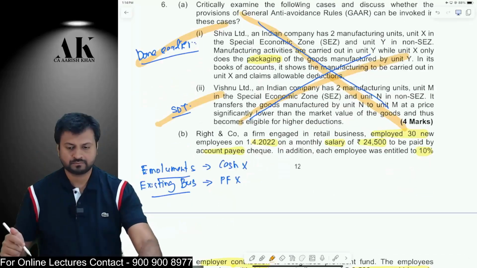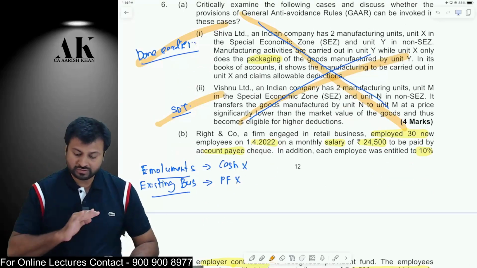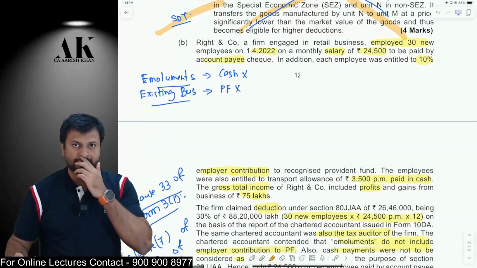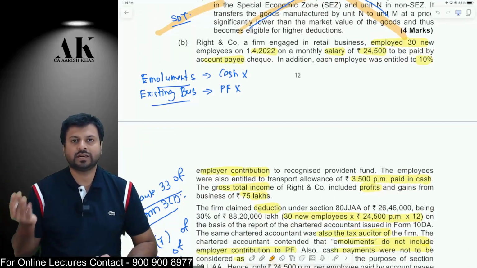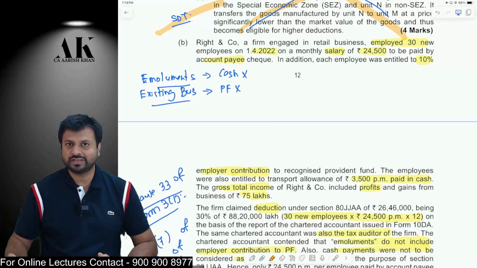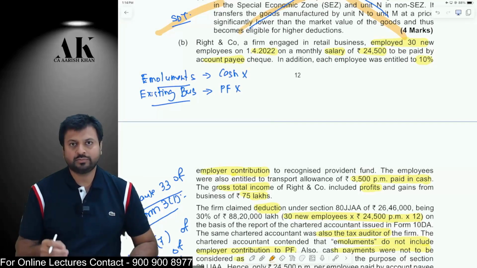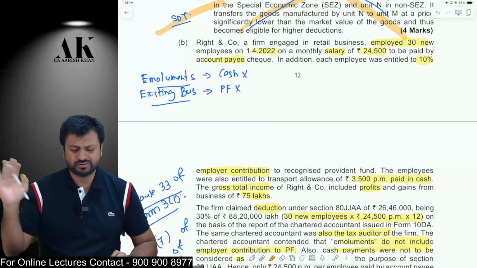Check it please. Now the next question is a very beautiful question on tax audit report. This kind of question you would not have found in earlier papers, because in earlier papers tax audit was not there in direct tax, it was there in audit. So for the very first time, a tax audit report question is there. We have done this question also in our class. You can go and check.